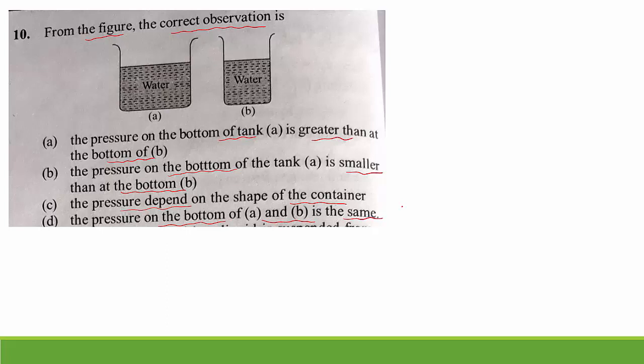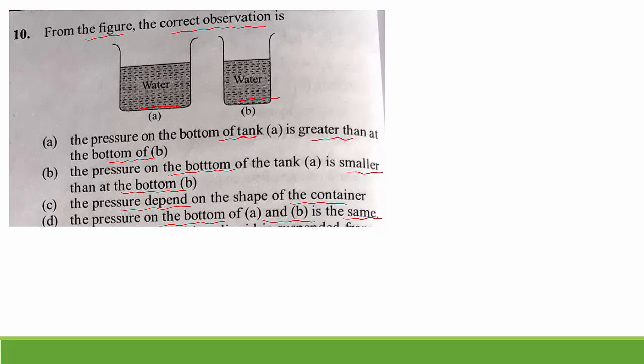So which is the right option? You can observe the diagram. The first cross-sectional area is greater than B. The pressure on the bottom of A as well as at B is same. The pressure is the same in both the vessels.